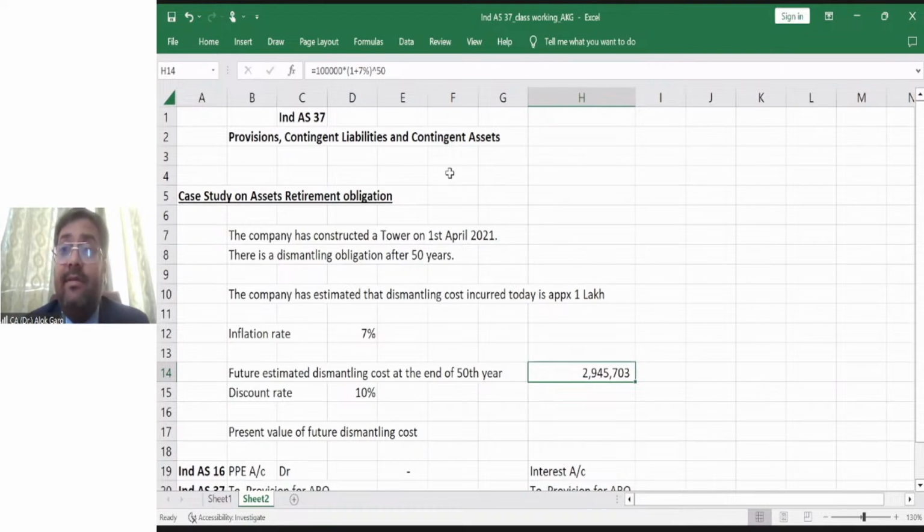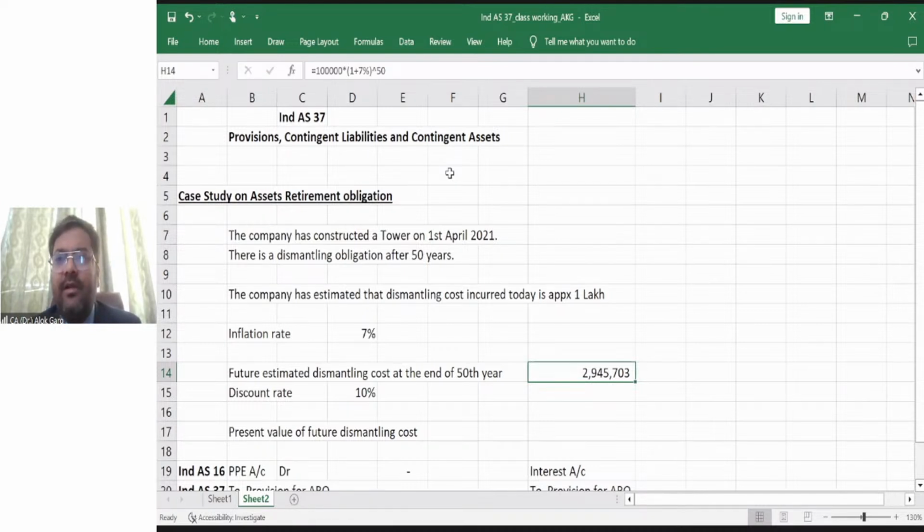Now the question arises: we have calculated the future value on the basis of current value considering inflation. So do we need to account for this 30 lakh rupees provision today? The answer is no.